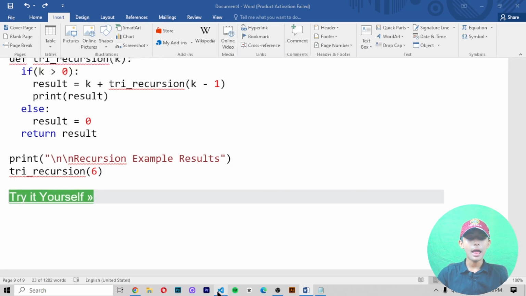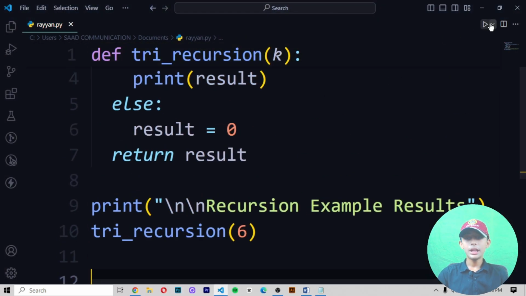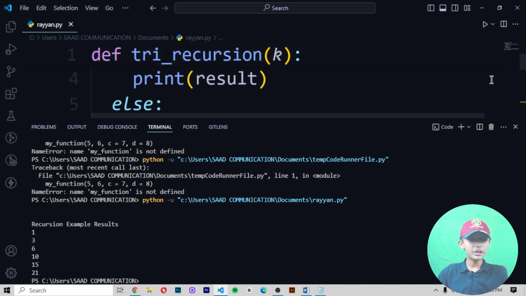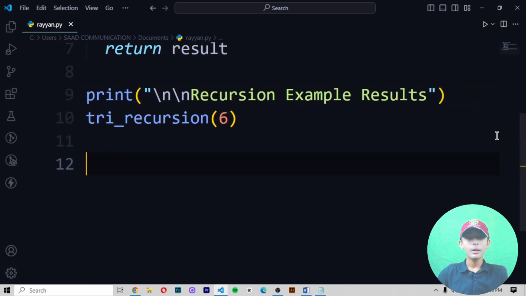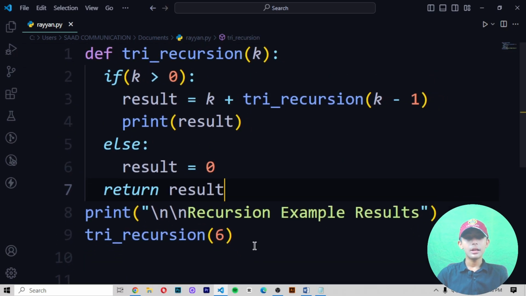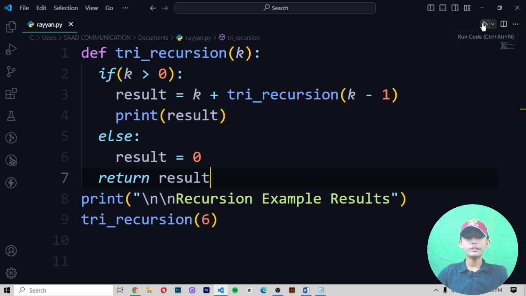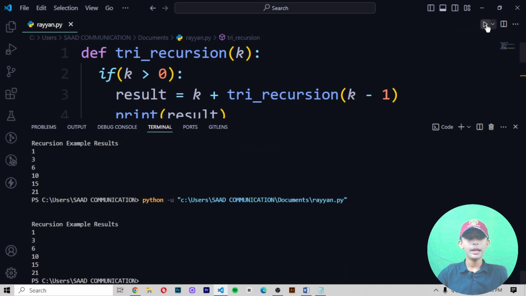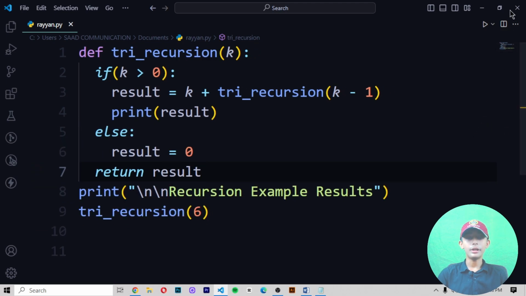Let me copy that and paste that. Save it and run it. So it gives me in the recursion example the result 1, 3, 6, 10, 15, 21. Why? First of all, because it is 6, and here I do 6 minus 1, that is 5, and so on down to 0. That's why it is giving me 1, 3, 6, 10, 15, 21. Okay, like that it's giving me. Here you can see that's why it gives me like that.